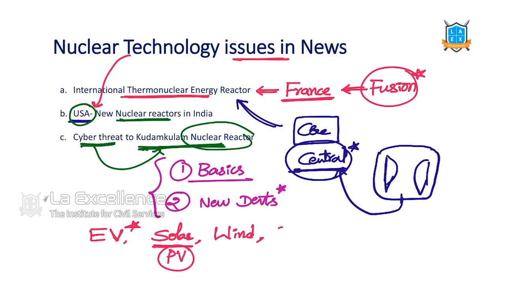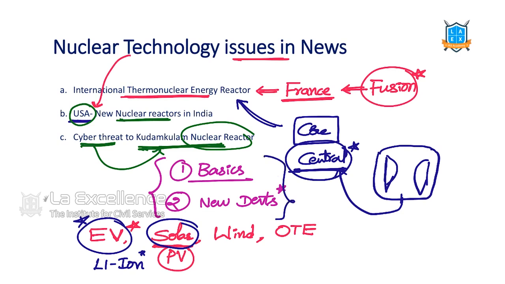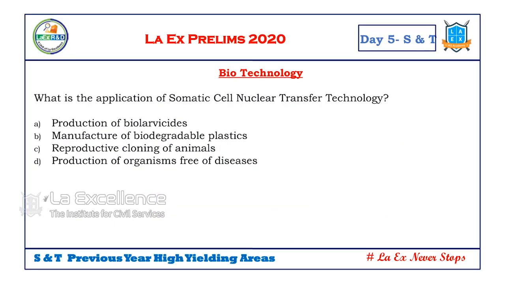So, solar, wind, ocean thermal energy. How these function, these four areas are important, especially solar, which is in use, and EVs, electric vehicles. With regard to that, lithium ion batteries are in use. So please do remember them. But anyway, in the entire energy chapter, basics plus new developments, these two issues are high yielding areas. Most of the time, questions are on these issues.